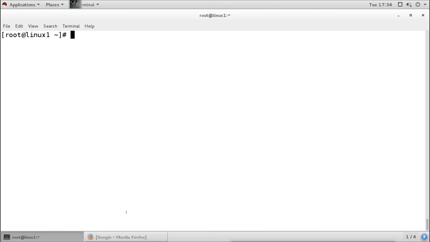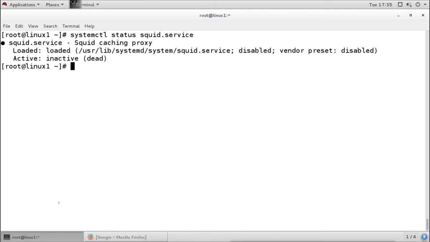Now I want to start the server as a Squid server. So for starting the Squid server, I will start the service. Right now it is stopped. It is loaded but inactive, dead.